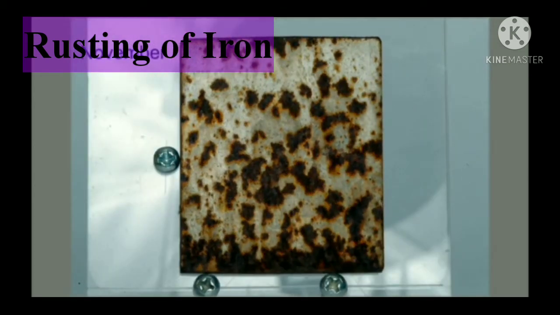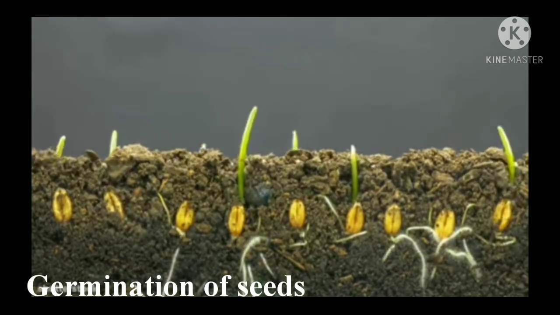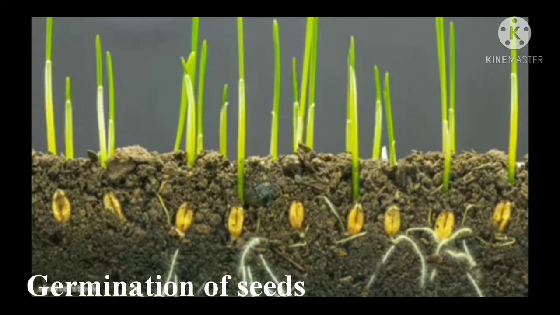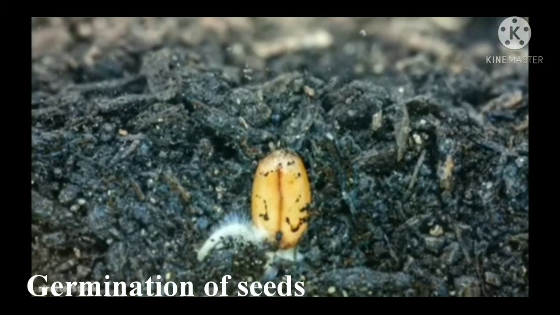Next we'll go to germination of seed. From one seed to one plant. This is also one type of slow change. It will take some period of time. So along with the slow change, we'll have to know about fast change also.